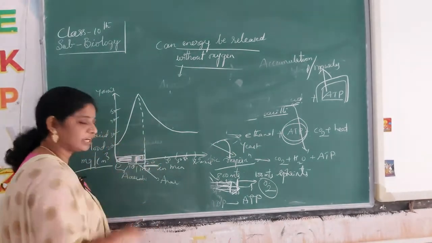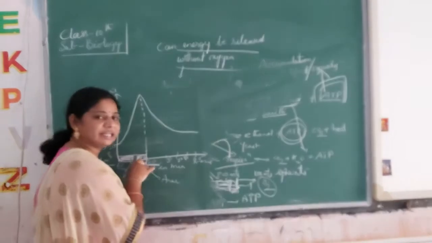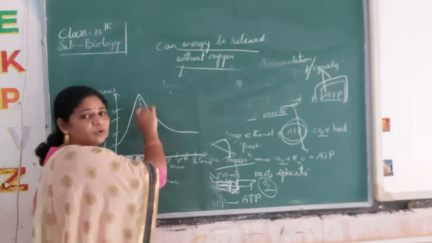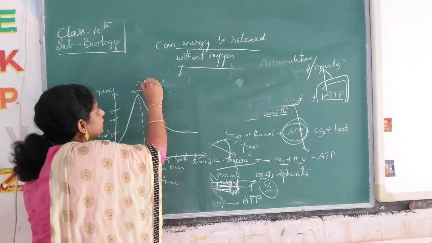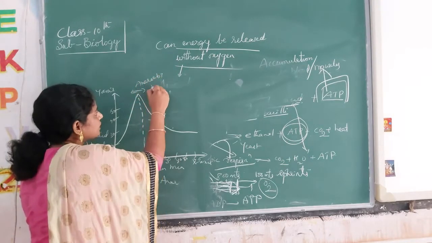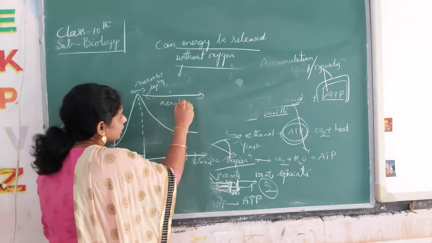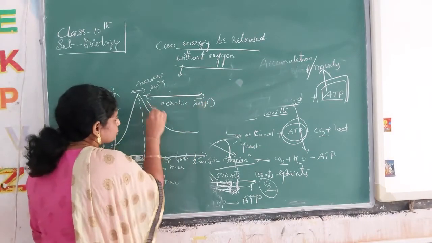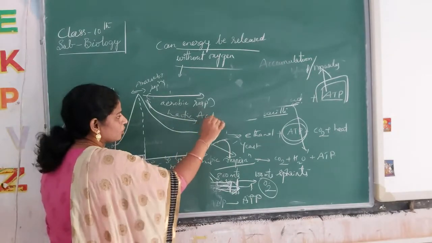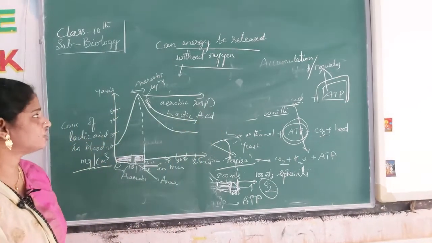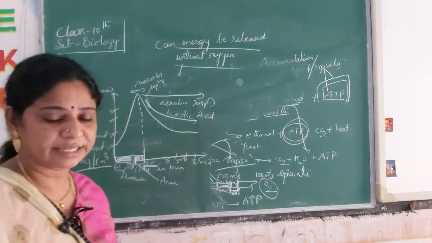If he stops here only, the lactic acid accumulation stays like that. But he is not stopping at 20 minutes, he is going on running. So this is the anaerobic period. Here, what is that respiration? Anaerobic respiration. From here to here, aerobic respiration again, so there is a gradual decrease in the concentration of lactic acid. So this is about whether energy can be released. Yes, without energy release they can't move or undergo any lactic acid accumulation.